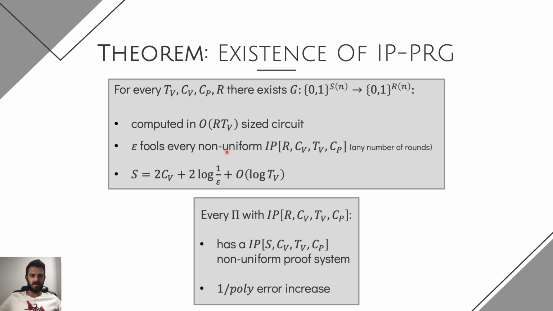We will soon discuss the non-uniformity, but basically this means that the verifier is a circuit and not a Turing machine. And so if we take epsilon to be 1 over poly, we see that for every promise problem pi with an interactive proof with those parameters, we can generate a new interactive proof with S being equal to the communication plus log of 1 over poly, and we get a 1 over poly error increase.